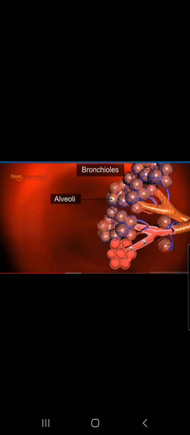The carbon dioxide diffuses into the blood due to the high concentration in the human body tissues. This is the alveoli and the bronchioles. Each bronchus forms a network of tubes known as the bronchioles, and each bronchiole has alveoli at the end. So that's how human beings respire with the help of the respiratory system.